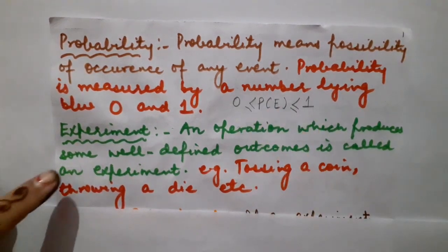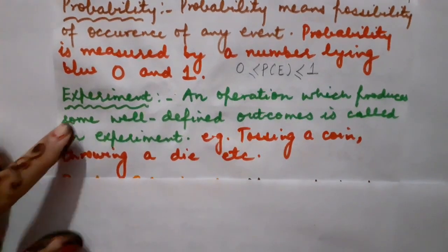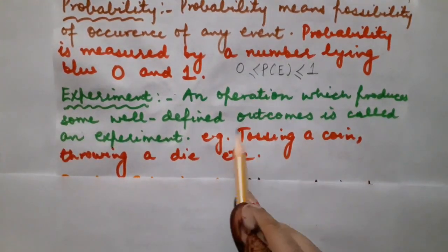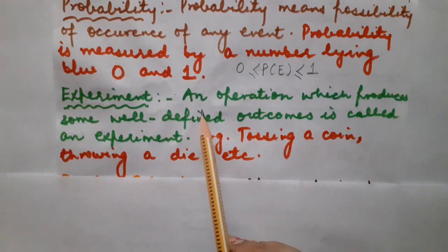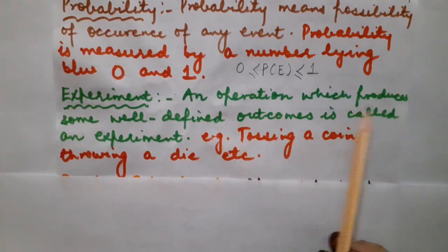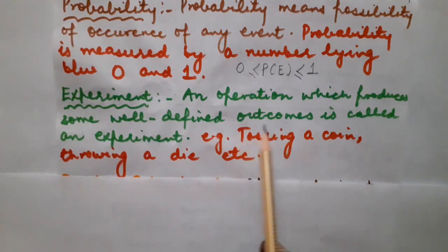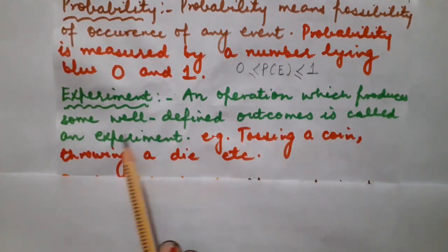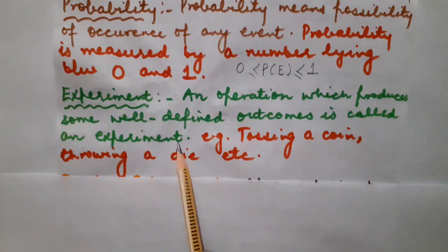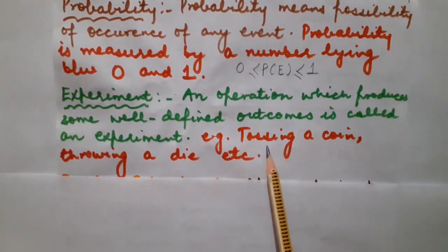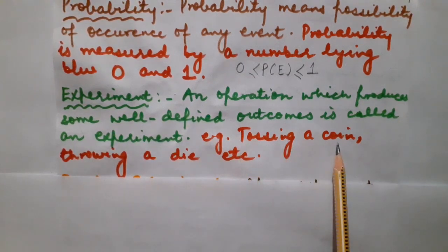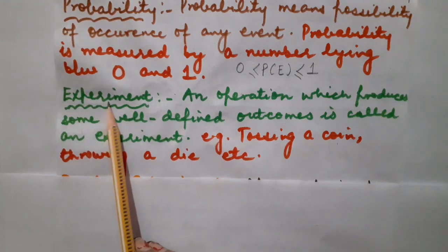Okay. So the next topic is, what do you mean by experiment? The definition of experiment is an operation which produces some well-defined outcomes. Outcomes means the results. Okay. For example, children, whenever you toss a coin, this tossing of a coin is known as the experiment.